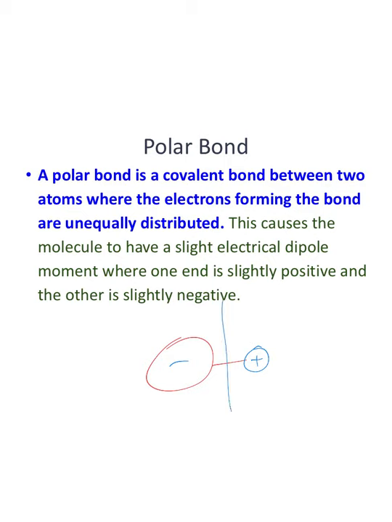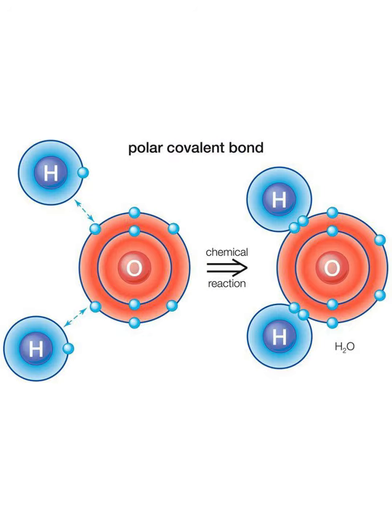So when I slice that in half, obviously I have one side that's slightly more negative. If I have another carbon monoxide that comes around, you can see how there would be attraction between the positive and the negative, and that is going to be another type of force we're going to talk about.